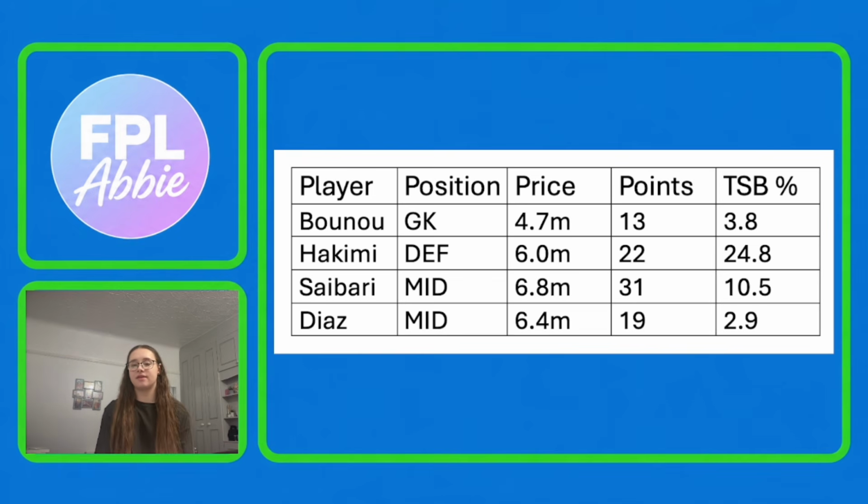And then moving into the defence, I think the best option to go for is Hakimi. He's priced at 6 million, so he is the most expensive defender in the game. He has picked up 22 points so far in the World Cup and is 24.8% owned. There are definitely some arguments that you could go for a cheaper defender from Morocco, such as Mazraoui, who I know is a little bit popular, but because we've seen how attacking Hakimi has been in the World Cup so far, it's not worth the saving. You should just spend that little bit more and get the better option.